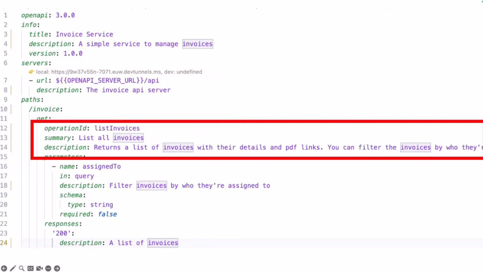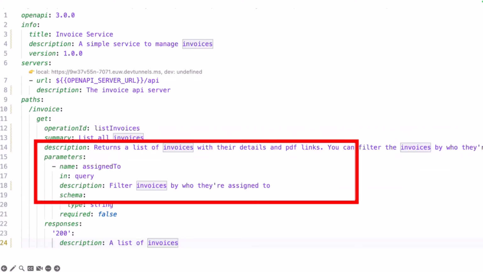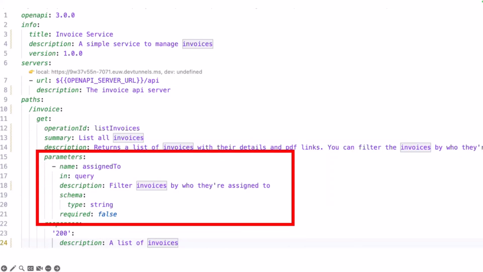So as a developer, saying the description returns a list is not enough. Please write the text, use GitHub Copilot or any Copilot you like to get good quality texts, because the large language model will use these texts to make the call. And then we have our parameters defined. This is the definition of an OpenAPI method.